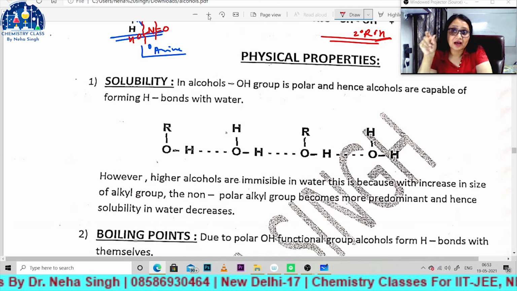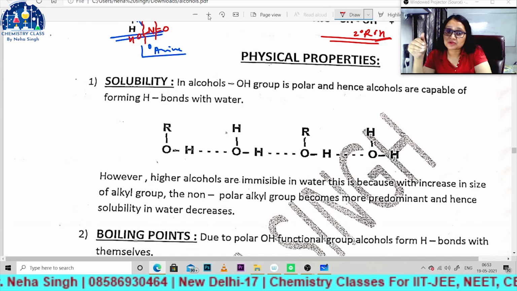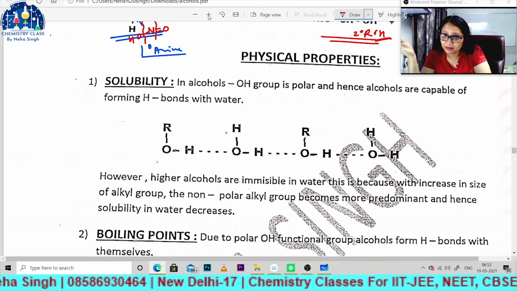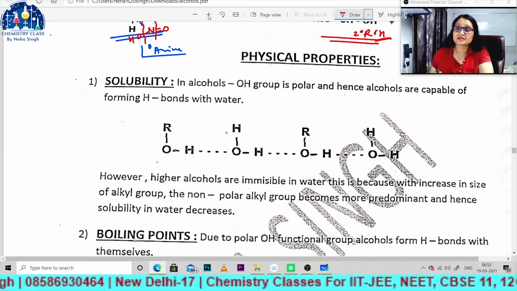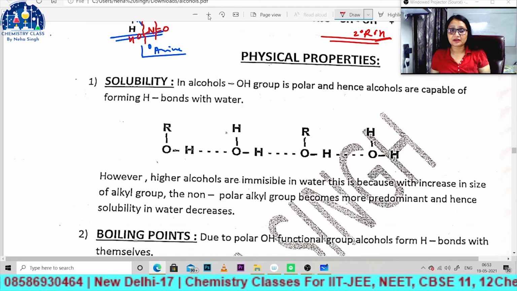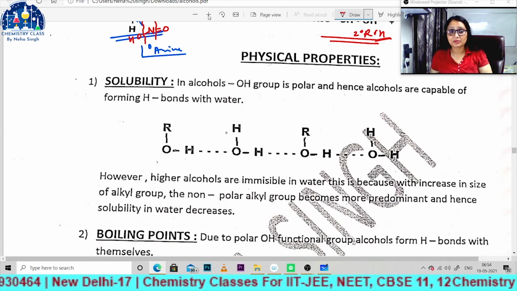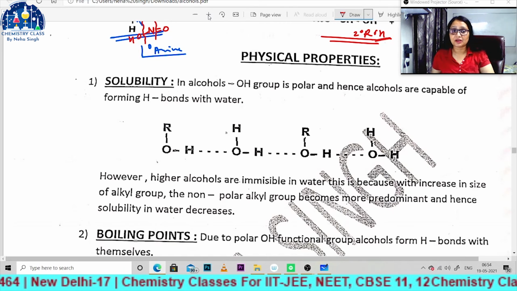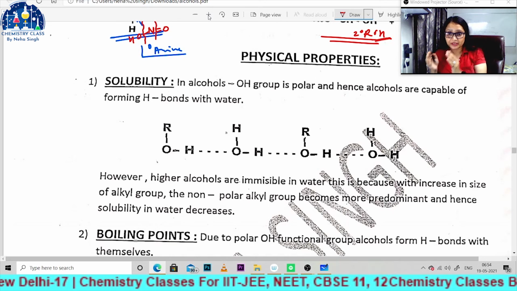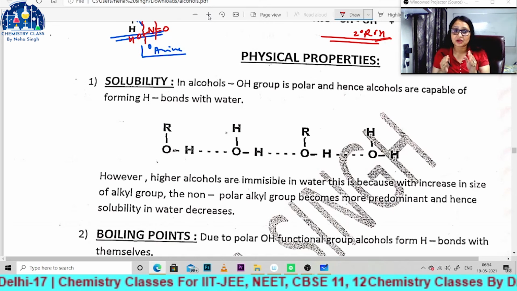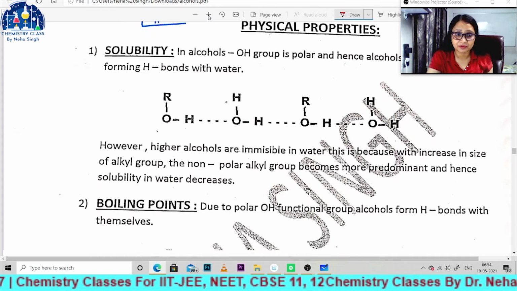But as the R group increases in size, the non-polar alkyl group becomes predominant. So if carbon is more than 3 here, it will not be easy to dissolve alcohol in water. So as the R group increases in size, the solubility of alcohol in water decreases.